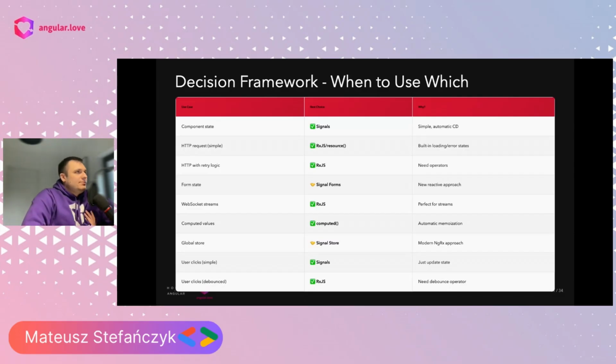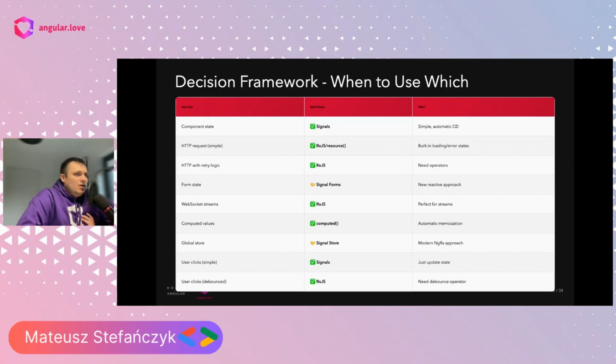So I made a decision framework for when to use which. For component state, I believe we should use signals. For HTTP requests, as I mentioned, RxJS and resource. HTTP with retry logic or any kind of logic where you really need the operators, I will go with RxJS. Form state, well, right now, probably in upcoming months, we can easily say signal forms, but Fanis will probably tell us much more about how we can utilize signal forms.